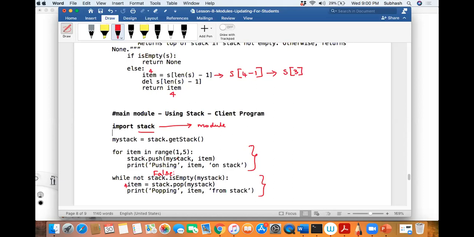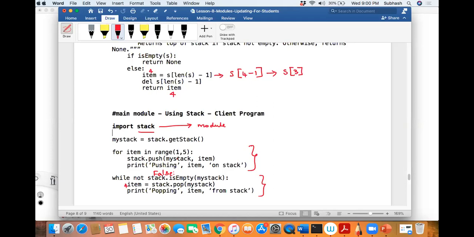Listen, I'll tell you how it works. You have to write a stack program, a stack module, and a client program. So this is basically a client, and you also have a stack module, right? You should write a client program in such a way that you ask the user whether you want to do push operation, pop operation, or display operation. Based on the user input, you have to do push, pop, or display. Is that okay?